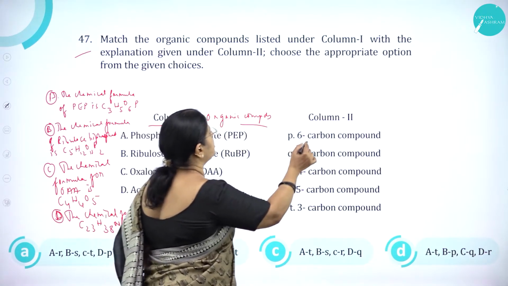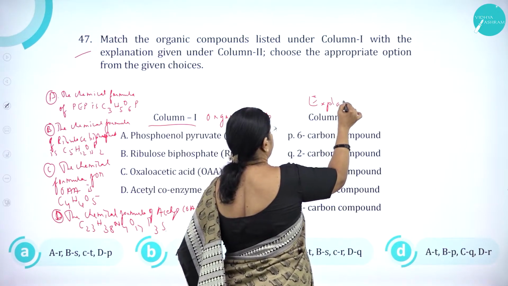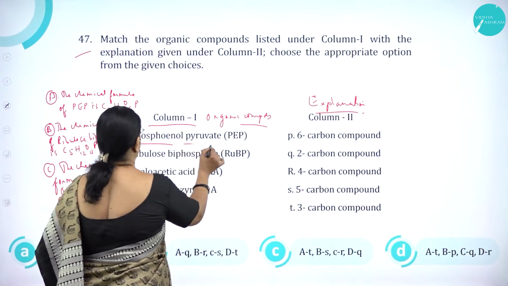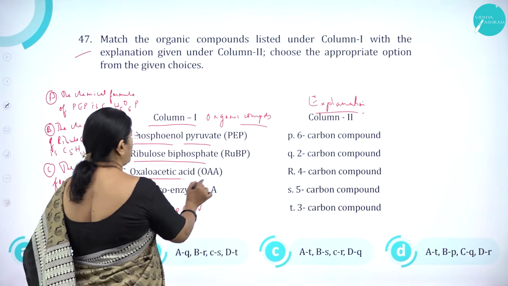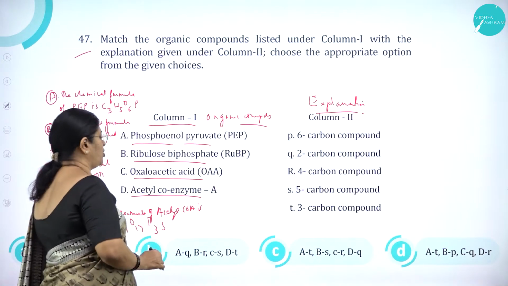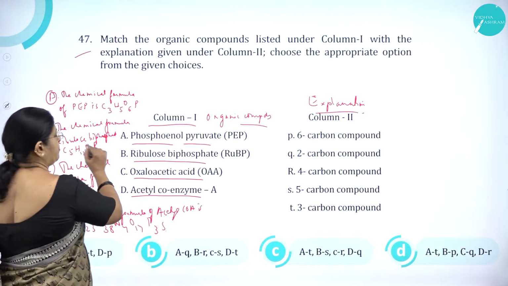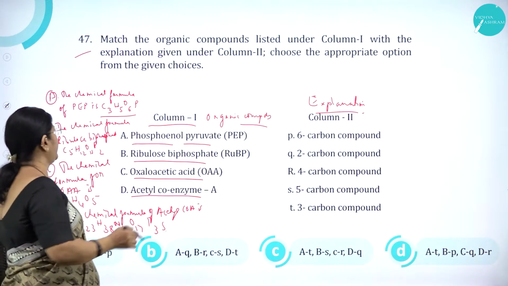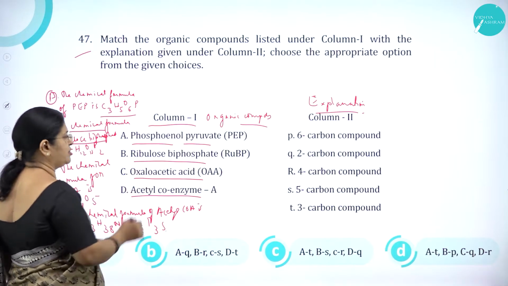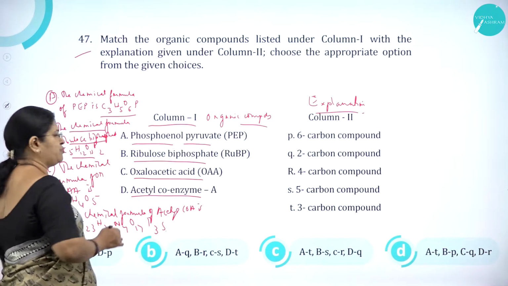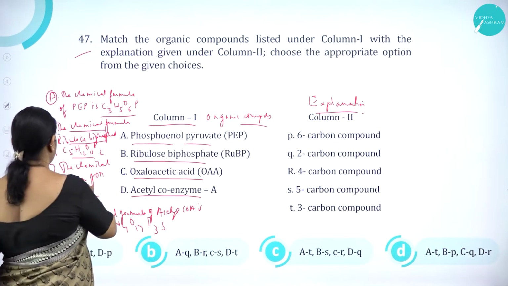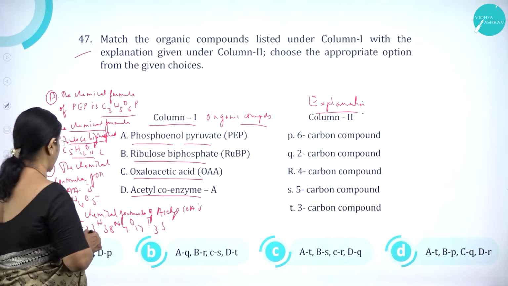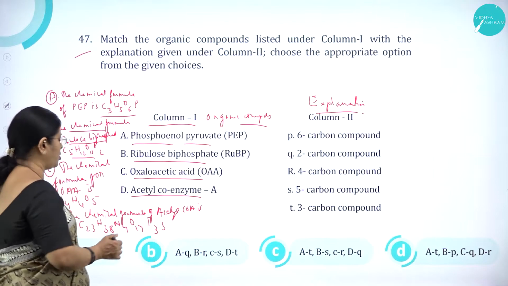Compounds. And column 2 is the explanation. So, phosphoenol pyruvate, ribulose biphosphate, oxaloacetic acid and acetyl-CoA enzyme. So, PEP, phosphoenol pyruvate, the chemical formula is C3H5O6P and the chemical formula of ribulose biphosphate is C5H12O11P2. Then the chemical formula of OAA, that is oxaloacetic acid, is C4H4O5 and the chemical formula of acetyl-CoA is